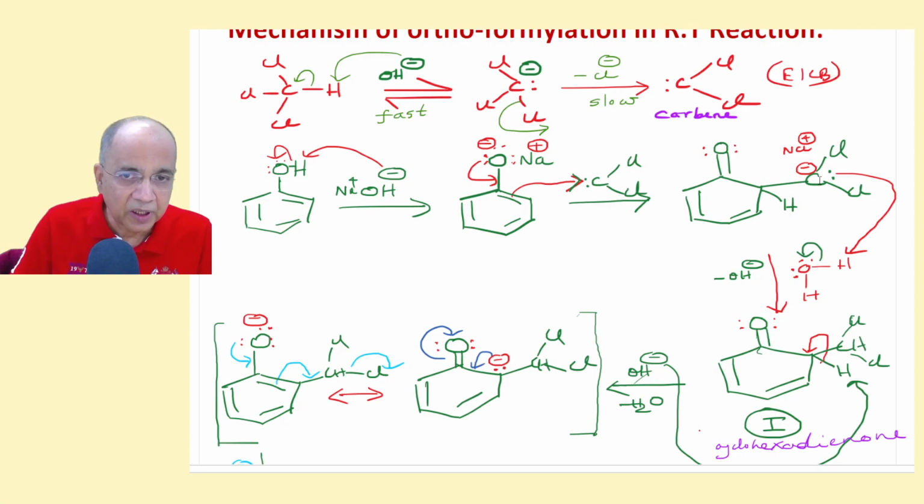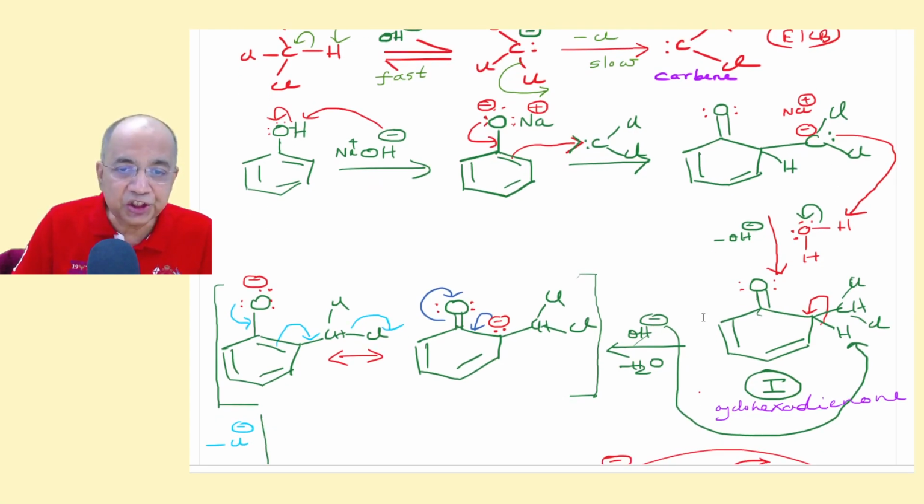But if we do so, then we are forgetting that later, in the 20th century, the dichlorocyclohexadienone product was isolated. You cannot account for the formation of this product unless you show it as an intermediate in the mechanism.